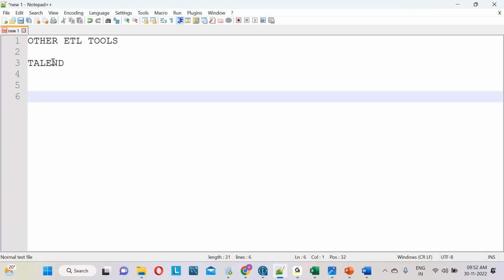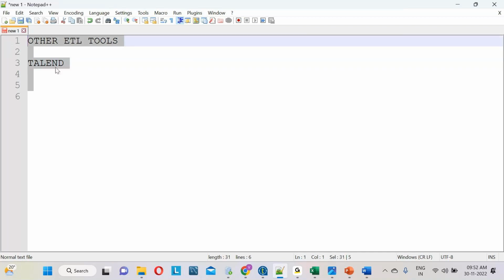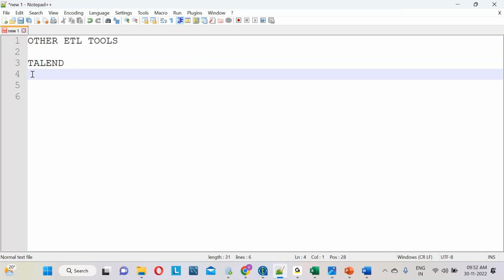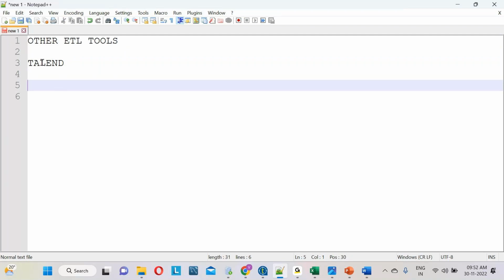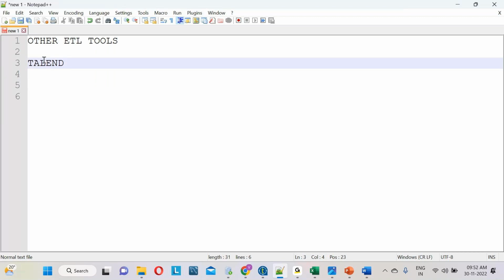Our students are also working on conversion projects in TCS and other companies, from Informatica to Talend and DataStage to Talend.